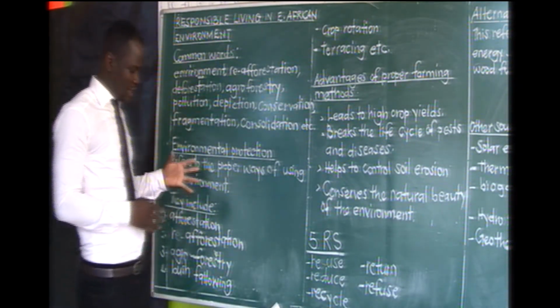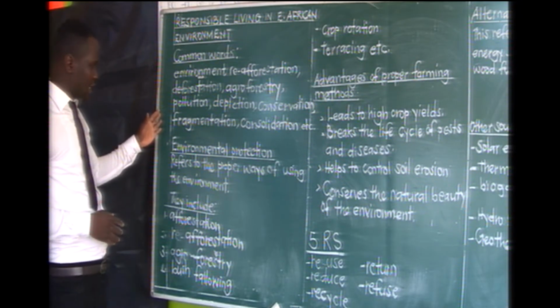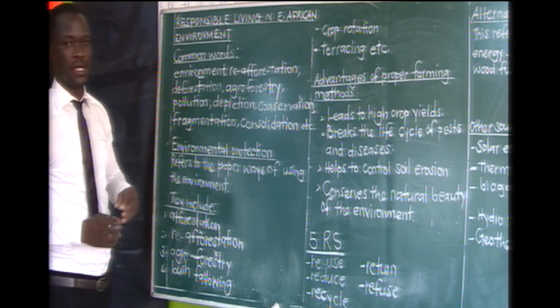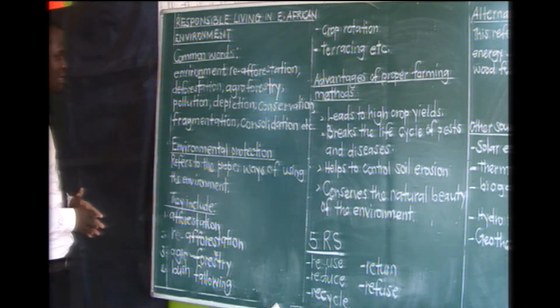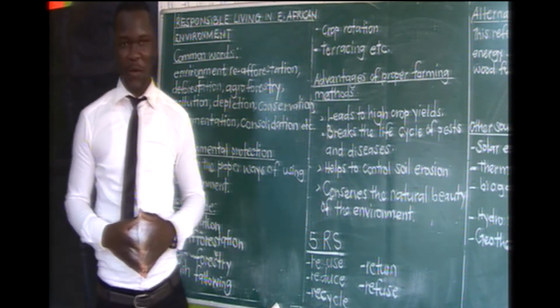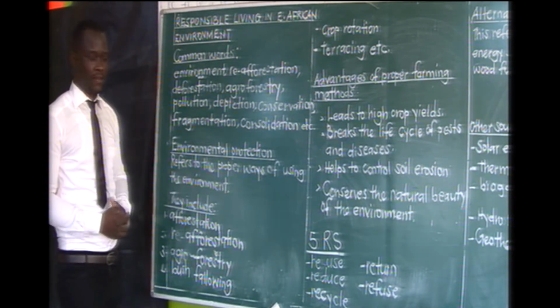This environment can be classified into two. We shall have the environment which is made up of living things. We call it the biological environment. Then we have that of those things which do not have life. We call them non-living things. We call that one the physical environment.